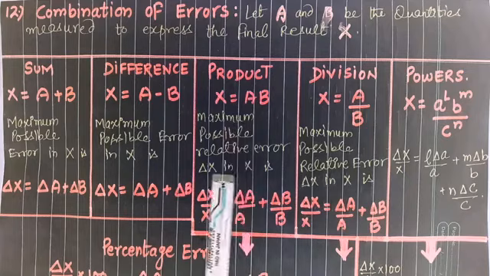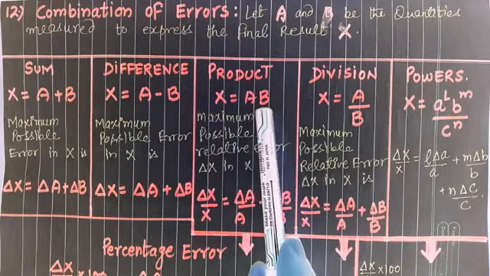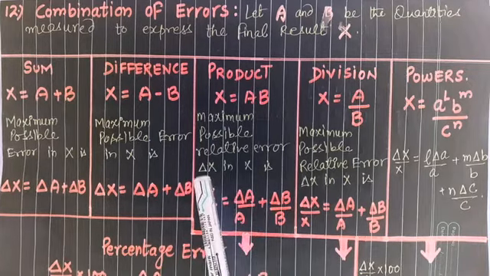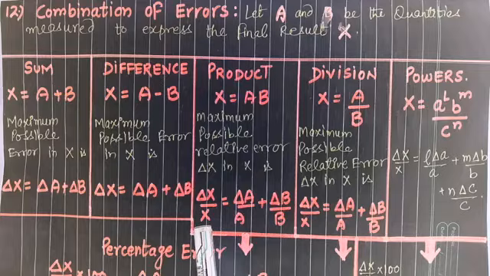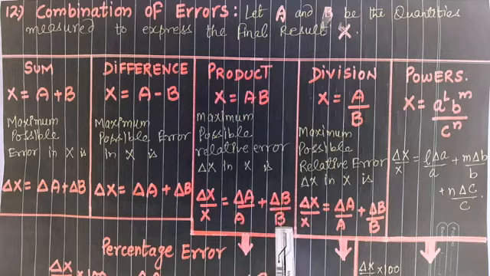Product. Let the result be obtained by multiplying A and B. Then maximum possible relative error in x is delta x upon x, equal to delta A upon A plus delta B upon B. This is the formula for finding the maximum possible relative error when products are involved.